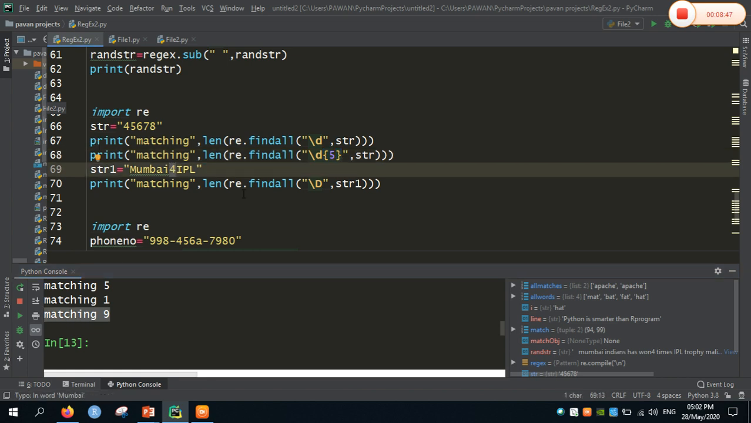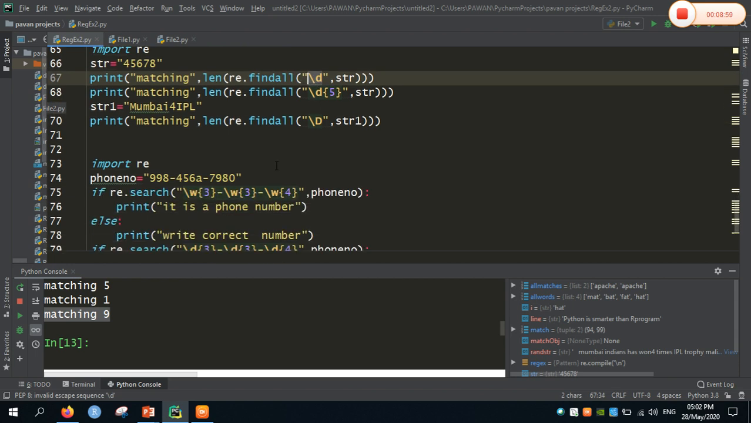In order to exclude the numbers, pass the regular expression as \D, and in order to include the numbers, we are going to pass \d, that is, in small case.